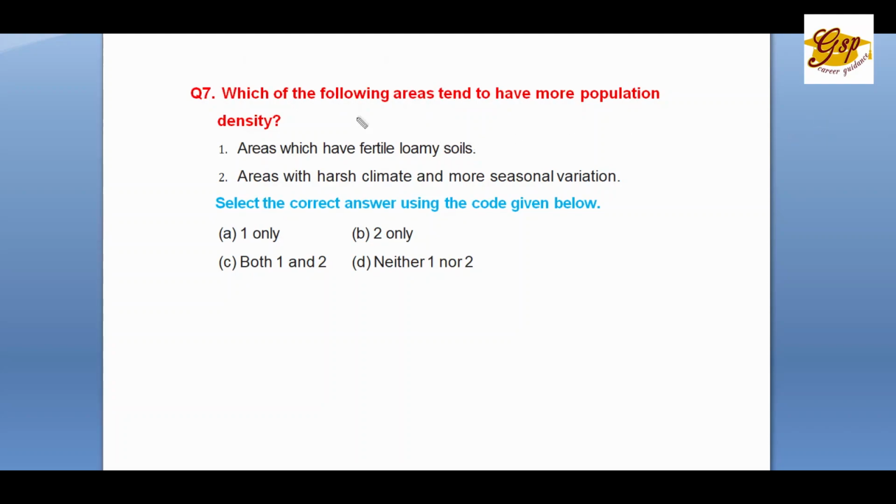Question number 7. Which of the following areas tend to have more population density? 1. Areas which have fertile loamy soils. 2. Areas with a harsh climate and more seasonal variation. Select the correct answer using the codes given below. A. 1 only. B. 2 only. C. Both 1 and 2. D. Neither 1 nor 2. The correct answer is A. 1 only. So this is a good place to settle. But in harsh climate nobody will stay, and seasonal variation. Okay, so 1 only true.